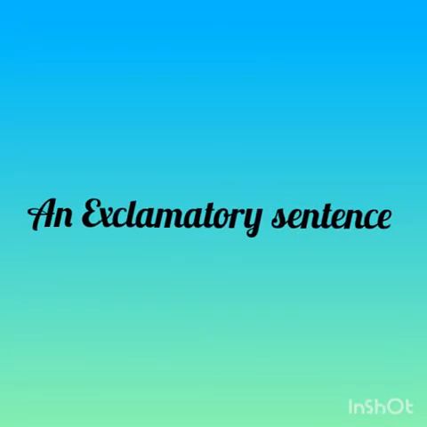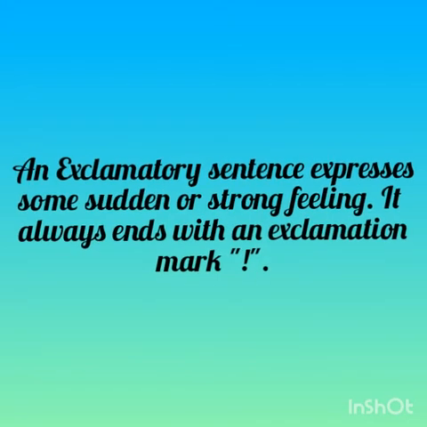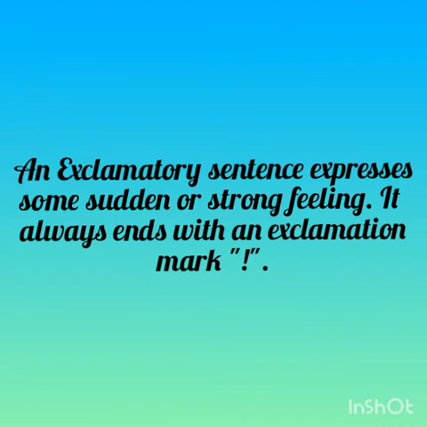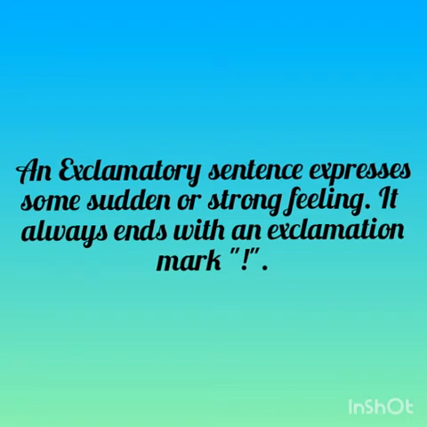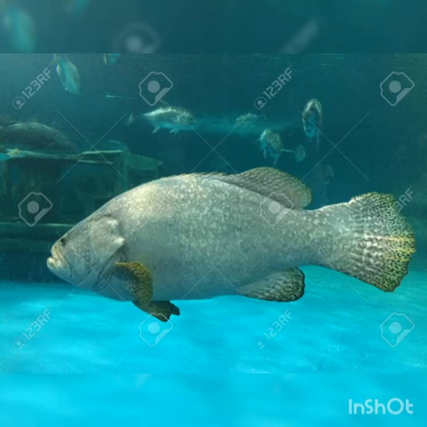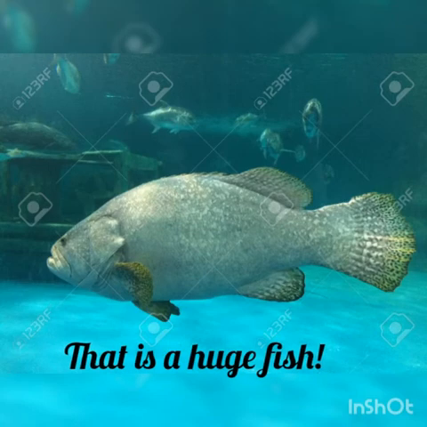Now, coming to the last kind of sentence, that is an exclamatory sentence. An exclamatory sentence expresses some sudden or strong feelings. It always ends with an exclamation mark. For example, "That is a huge fish!"